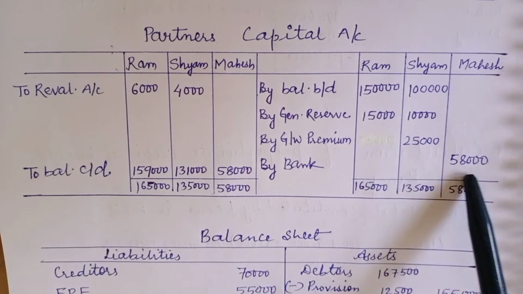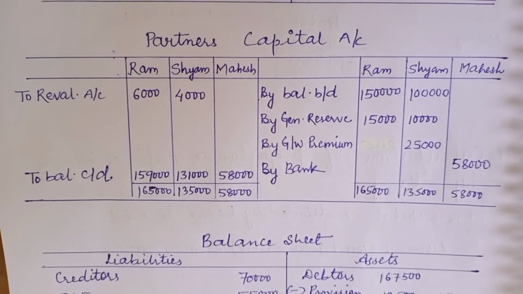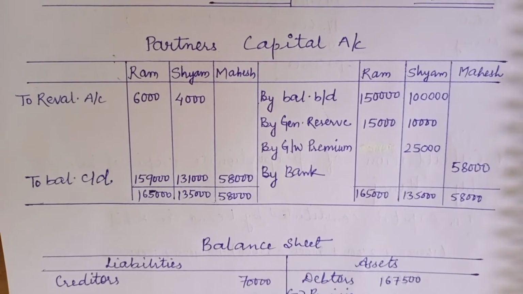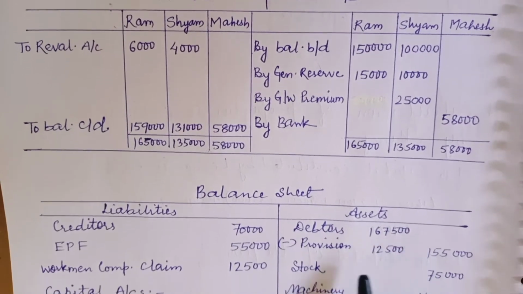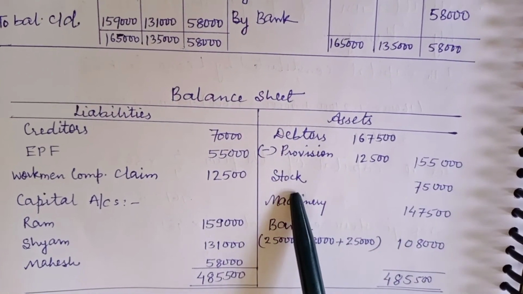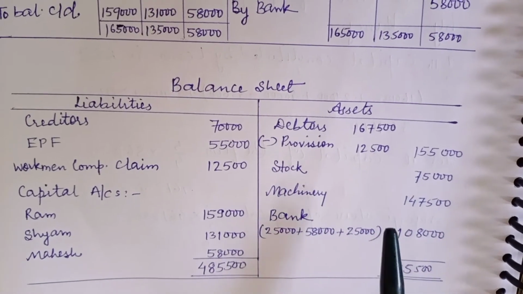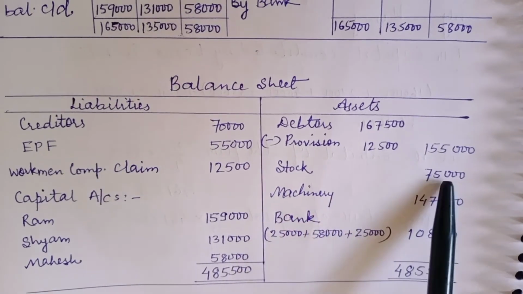Bank, this 58,000, I think you are now well aware of how to calculate this amount, the proportionate capital to be brought in by Mahesh. I will show the calculation also. Let us come to the balance sheet. Whatever the changes are there, I have written debtors 1,67,500 minus provision 12,500, so 1,55,000. Stock 75,000. Earlier it was 82,500, but it is to be reduced by 10%, so I have reduced it.